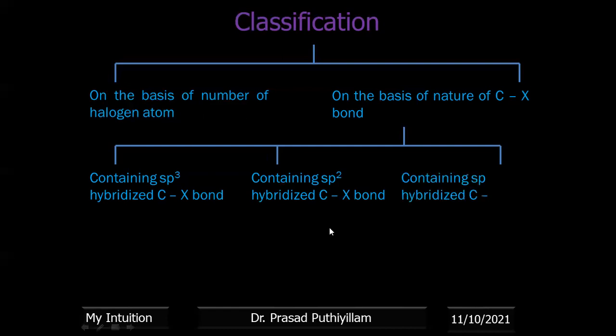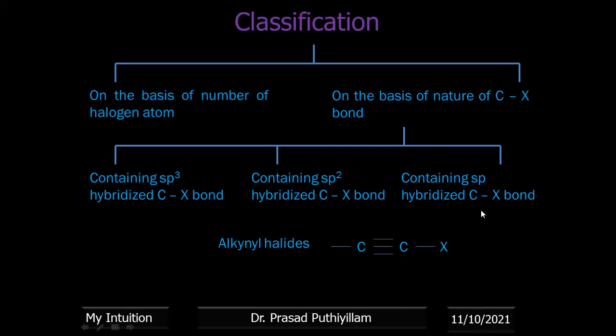Then next, containing an sp hybridized carbon-halogen bond, like alkynyl halides. Alkynyl means a triple bond is there. So a halogen atom is connected to a carbon which has a triple bond, that is an alkynyl halide. Here you can see the carbon atom having two sigma bonds and two pi bonds. Two sigma bonds means only two orbitals are required, s and one p, used for forming the covalent bonds, and the remaining two p orbitals are used to form the two pi bonds.